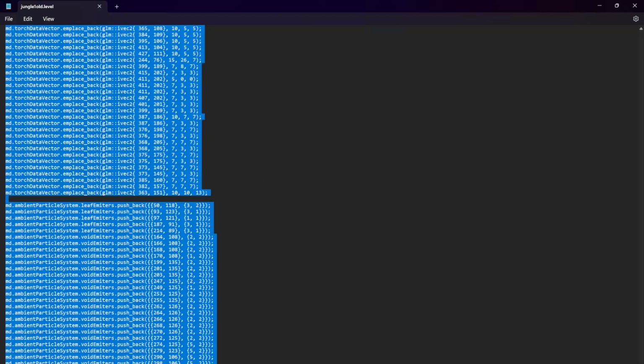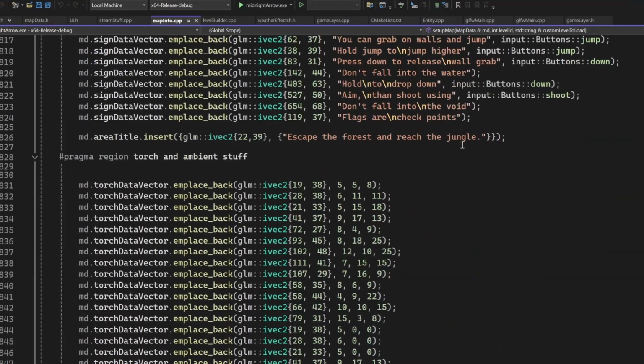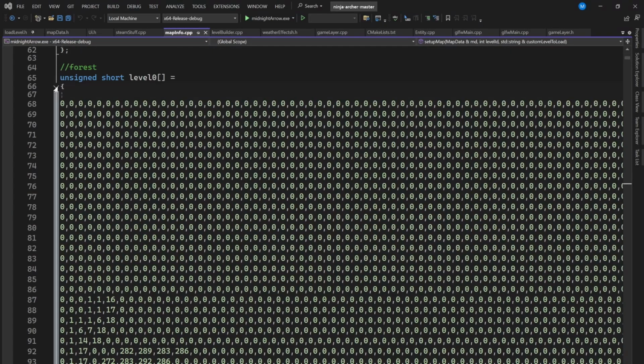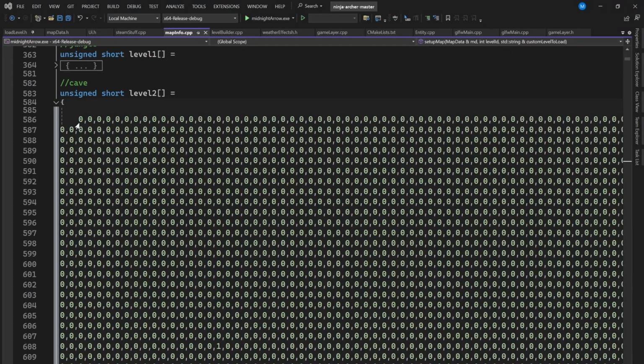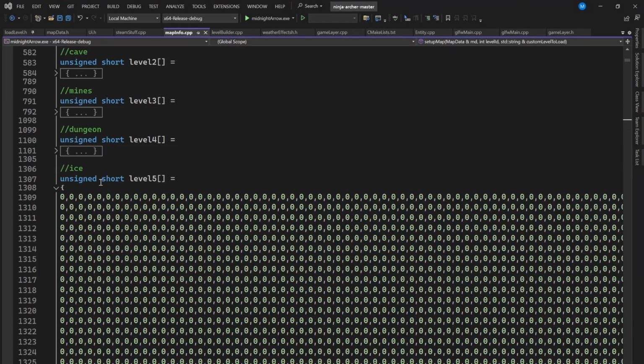So basically, there is hardly any level loading feature in the game. The levels are just typed by hand and placed in the code by me. I know it wasn't a brilliant idea, but at least I know it's not possible to get corrupted level files, since the levels are in the game itself.